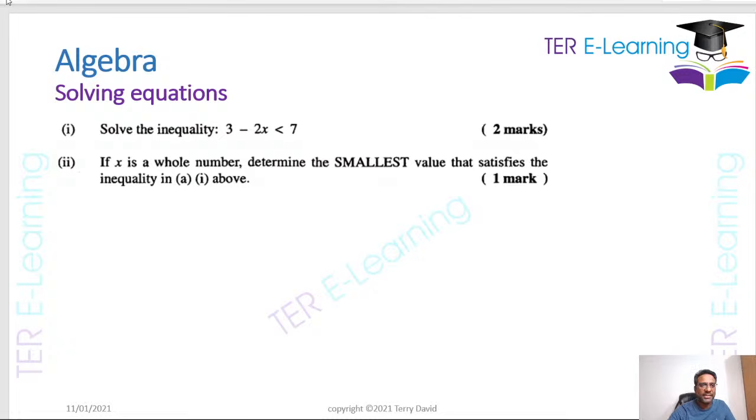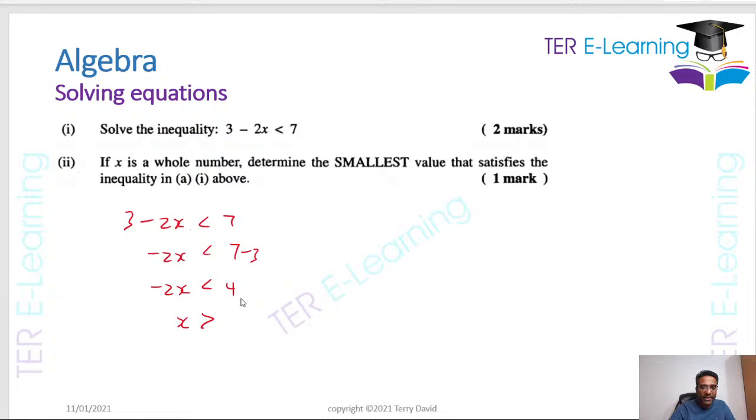Right? This is our next exam question here. And we want to solve 3 minus 2x is less than 7. So minus 2x is less than 7 minus 3. So minus 2x is less than 4. So therefore x, we're going to divide by -2.